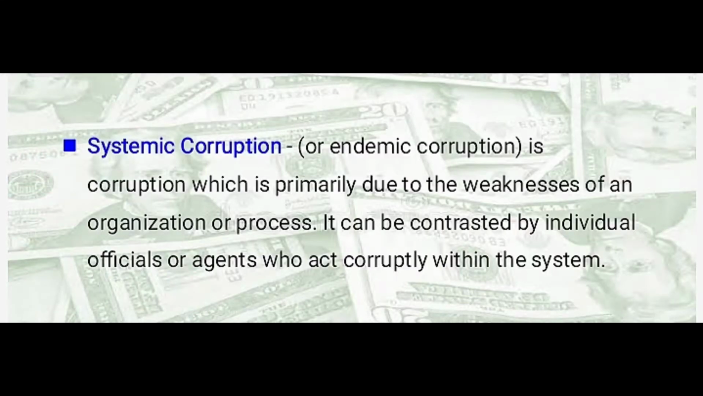And lastly is systemic corruption or endemic corruption. It is corruption which is primarily due to the weaknesses of an organization or process. It can be contrasted with individual officials or agents who act corruptly within the system. In systemic corruption, the behavior of officials or heads in governments and bureaucracies is corrupt in the procedures and criteria for personal advancement in the government bureaucracy.